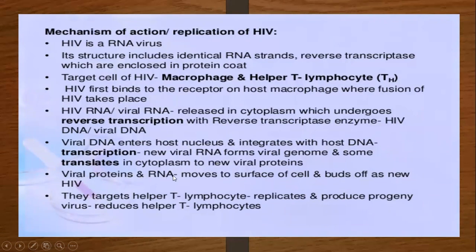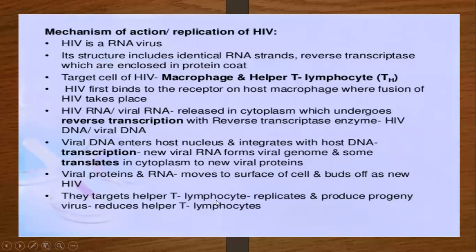The viral protein and the RNA move to the surface of the cell and bud off as new HIV virus. It may be macrophages, it may be T lymphocyte cells, and it binds to the HIV. Then it targets the helper T lymphocyte, replicates, produces progeny virus, and reduces the helper T lymphocytes.